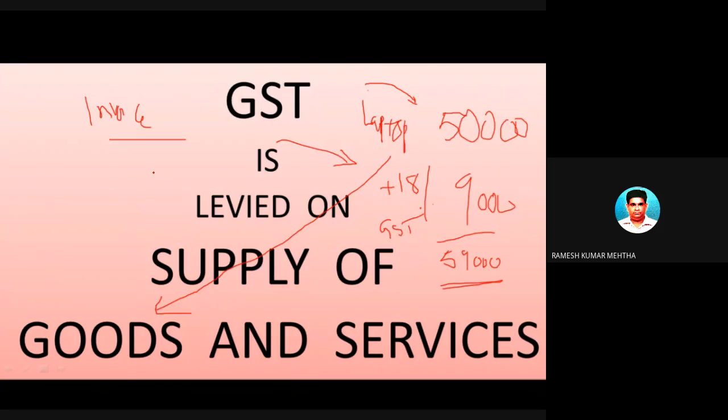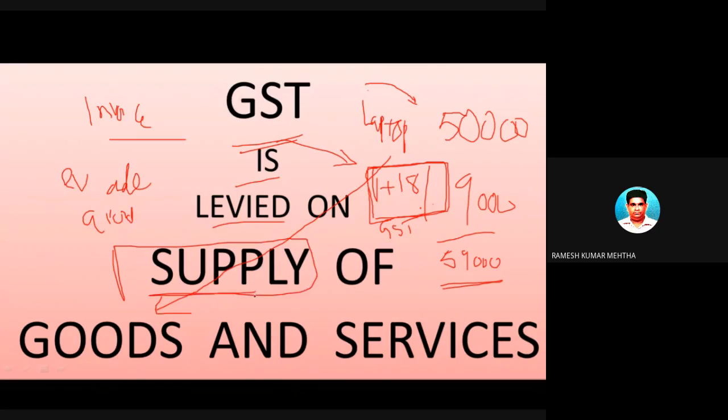You will lose all your money. But if GST is paid by you, then in the invoice supplied by the seller, the GST number and other details are there, and this is conclusive proof that you have paid, and it is in the warranty period. That is the reason why you should go for GST payment. You should not evade or avoid GST payment. So GST is levied on supply of goods and services.